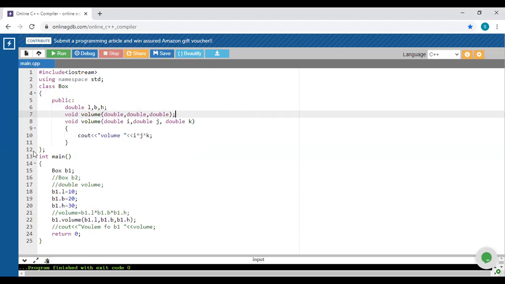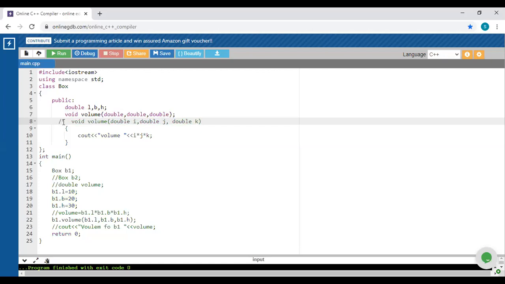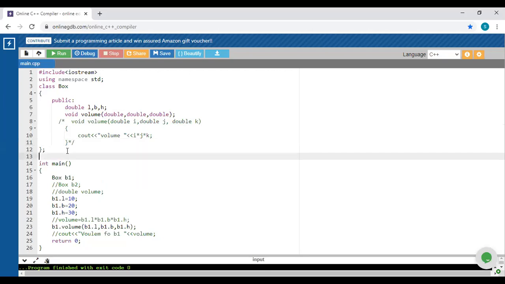Okay, next. And we have to mention that particular scope resolution operator here, with the class name Box and then the scope resolution operator.